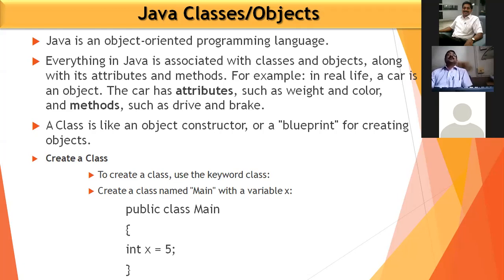If we say one of the objects we are using in our classroom, that is the chalk and duster. Chalk and duster also have different objects. For example, if we consider the chalk, chalk has a different height. Chalk has one color, that is white. Some chalks are yellow, some chalks are blue, maybe green or anything. But chalk has a different writing style, that is the method.